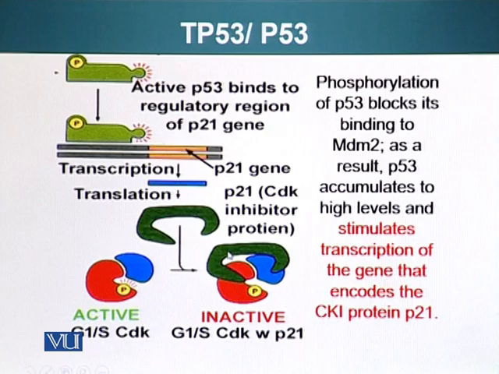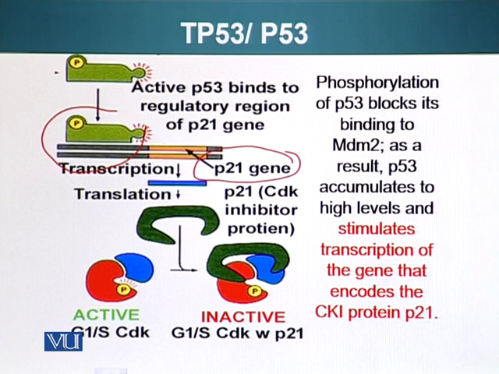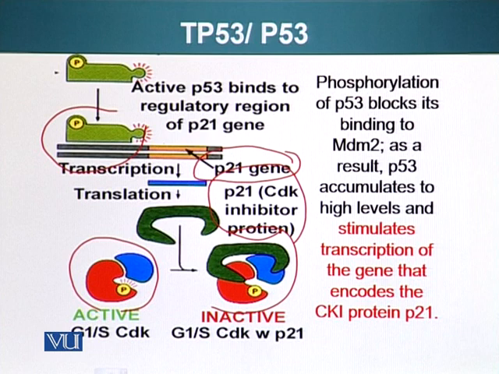P53 then binds to regulatory region of P21 gene. We have talked about that, and results in production of P21 gene, transcription, translation. P21 will now act as an inhibitor protein. It will bind the CDK and cyclin complex and it will make it inactive. So here we have seen the role of p53 as transcription factor.